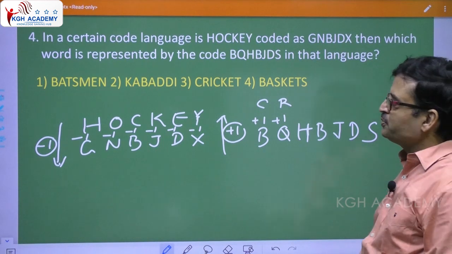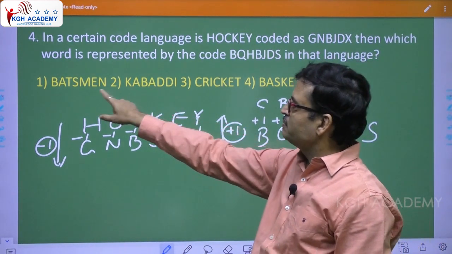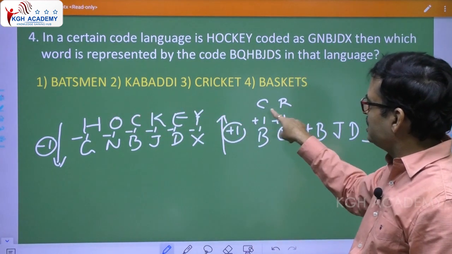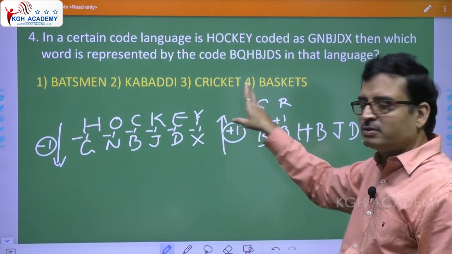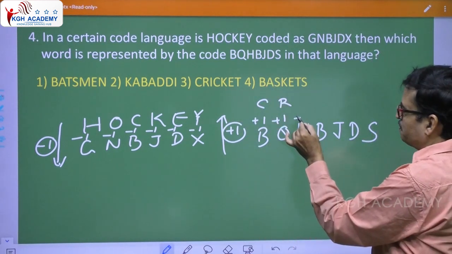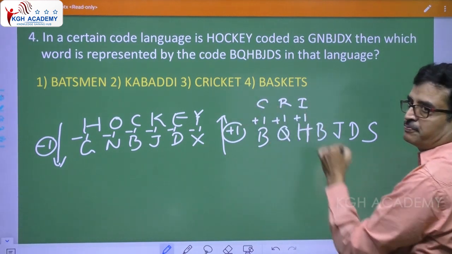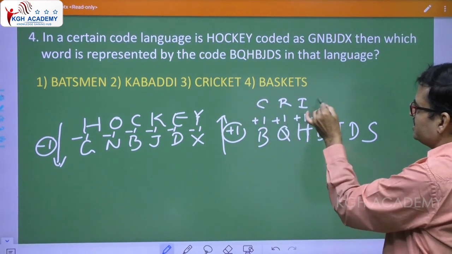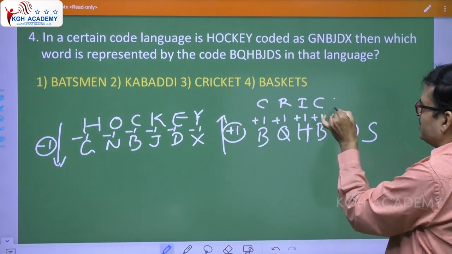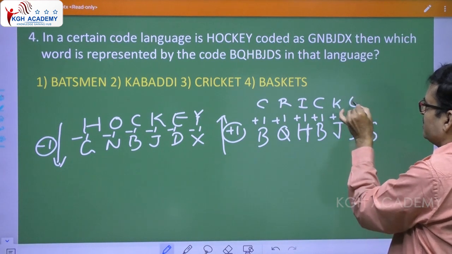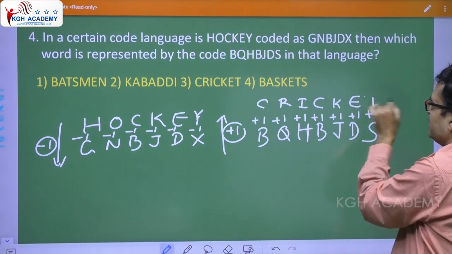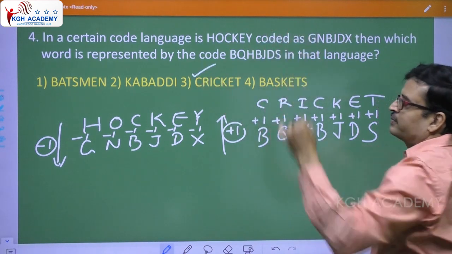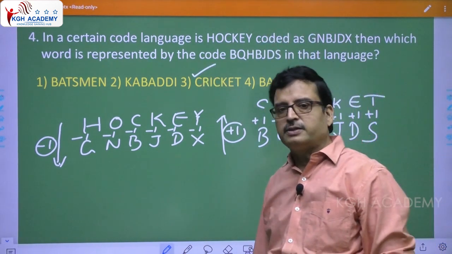Now let us verify the options. Batsman, kabaddi, cricket, CR. Probably this could be the answer. H plus 1 is I, see it's matching. B plus 1 C, J plus 1 K, D plus 1 E, S plus 1 T. Cricket. Answer is cricket.